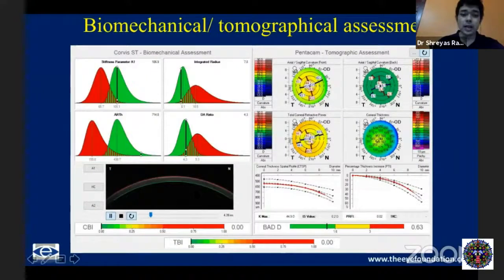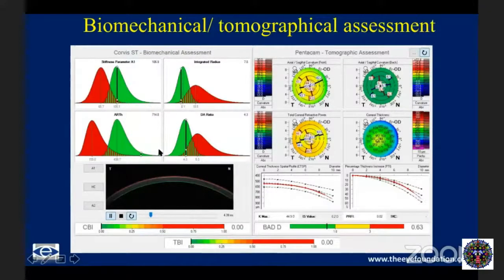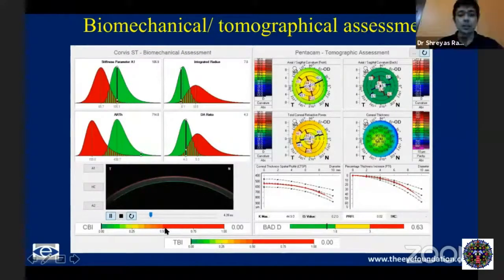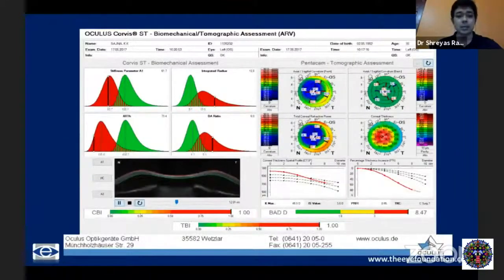Now, we also have something called the TBI, which is essentially, we have now been able to marry these two technologies, where you have the Corvis and the Pentacam measurements. Combining the features of both the biomechanical and the tomographic data, we have something called the tomographic biomechanical index, or the TBI, which is a combination of the two and is even more accurate than the CBI and the BAD-D.